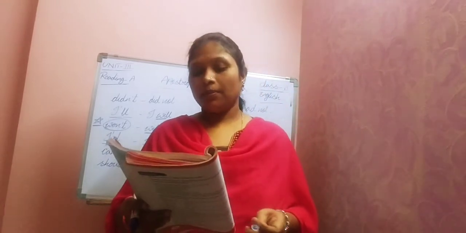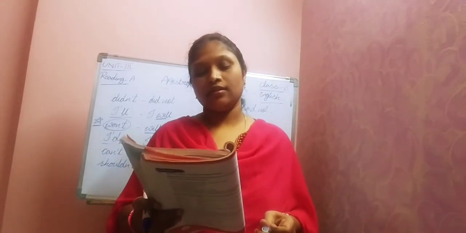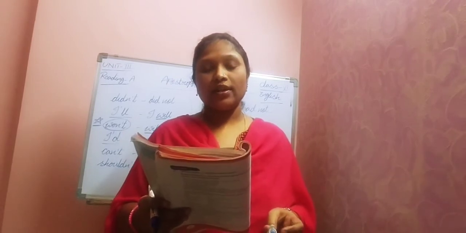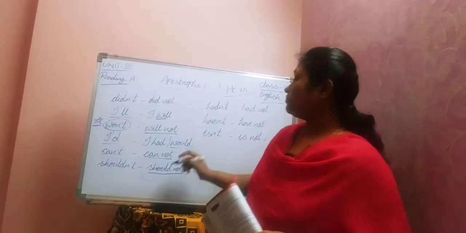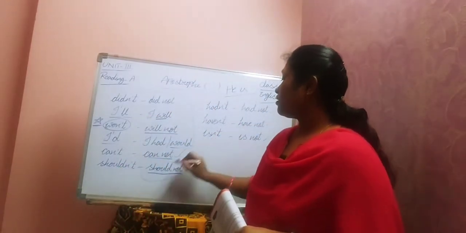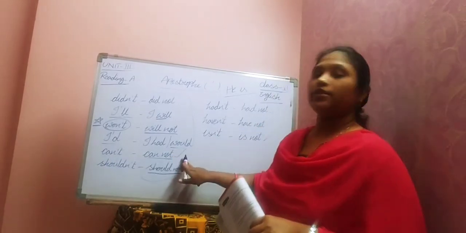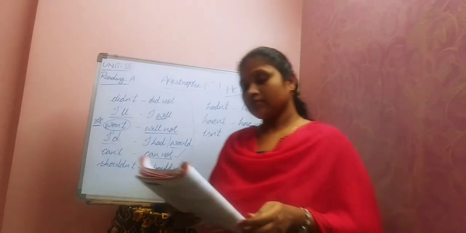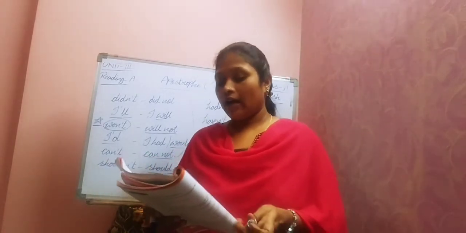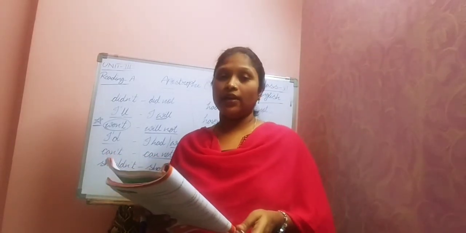Second one. But daddy can't pay for it. So what is the short form there? Can't. What is the full form? Cannot. Can't, full form, cannot. Okay. Third one. Let's see if I have the kind of miracle he needs.